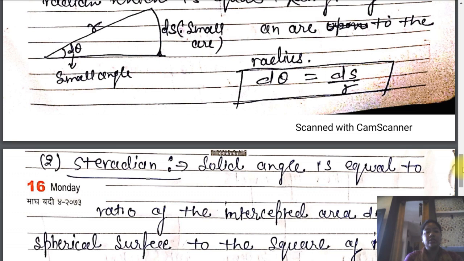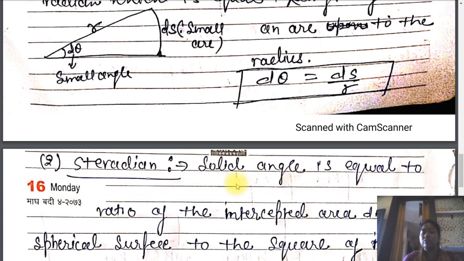Steradian is used for the measurement of the solid angle. That means in place of the circle, if we take the solid sphere, to calculate the smaller value of the angle, we will take the solid sphere. Then solid angle: how will we define the steradian?